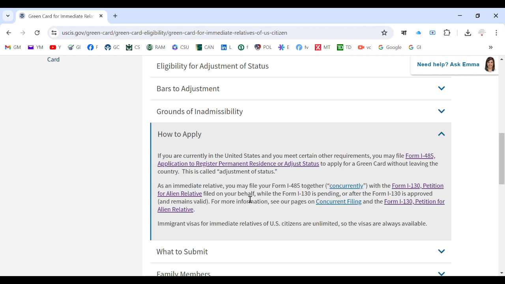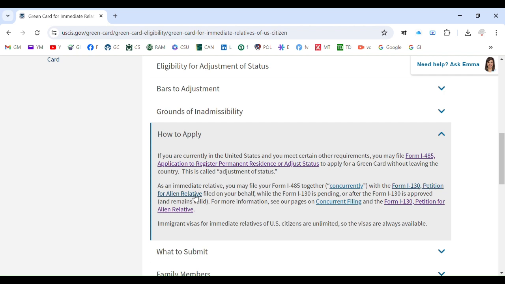So you do not need to file I-130 first, wait for the approval, and after getting approved file I-485 for registering your green card. No, in this case you can file those two things together, which will simplify your efforts and also USCIS's effort. And also, if you choose to, for constraint of money or any other reason, you can start with Form I-130, the petition for alien relative.